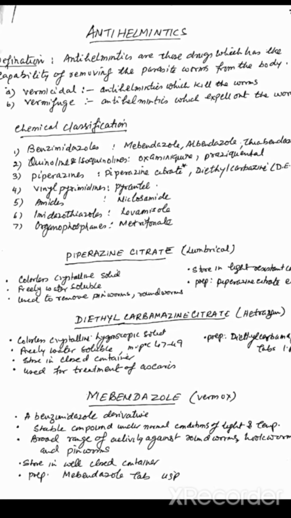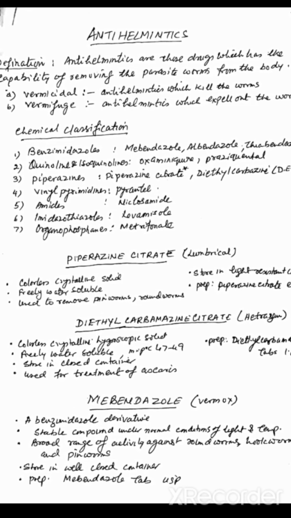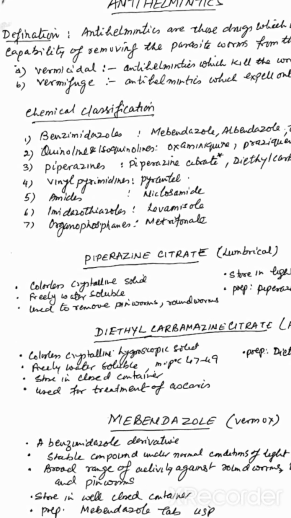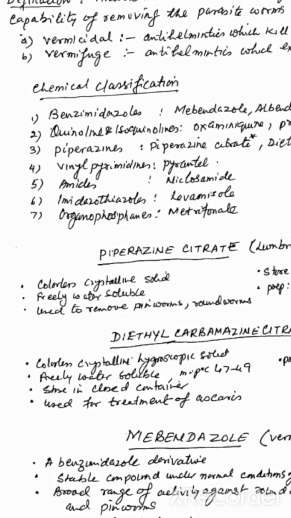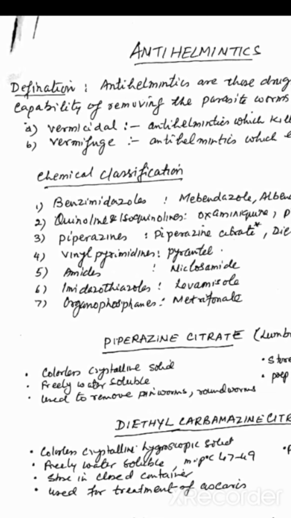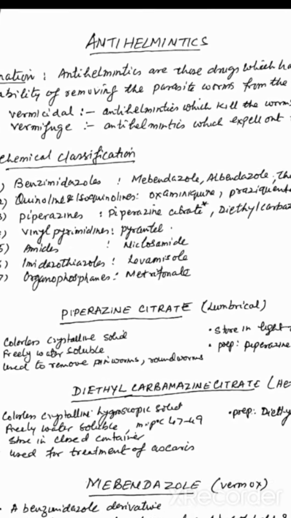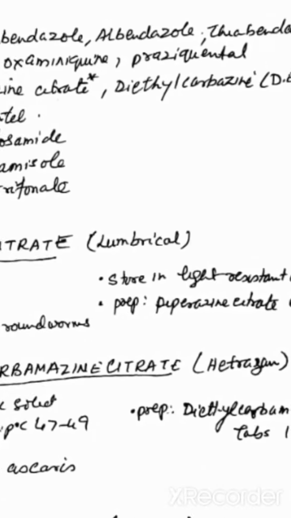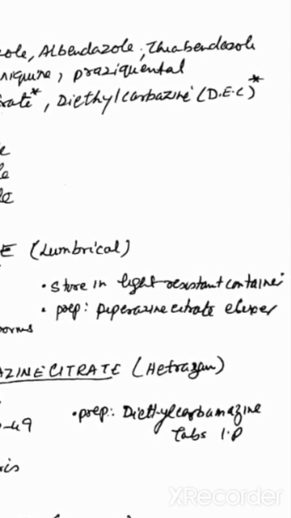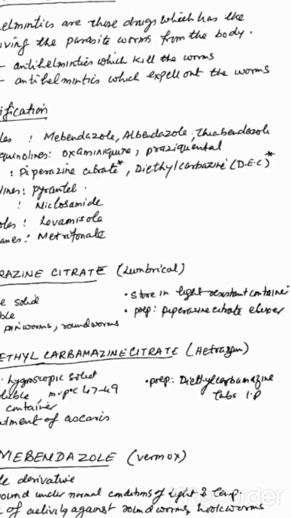Now, piperazine citrate, which is known by the brand name Lumbrical, is a colorless crystalline solid, freely soluble in water, used to remove pinworms and roundworms. If it removes the pinworms and roundworms, then it is vermifuge. It is stored in a light-resistant container. Preparation is available in the form of elixir as piperazine citrate elixir.